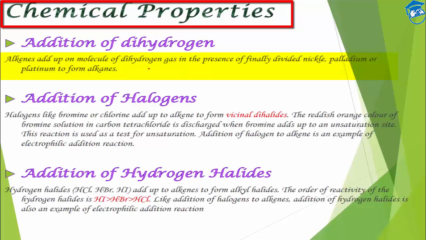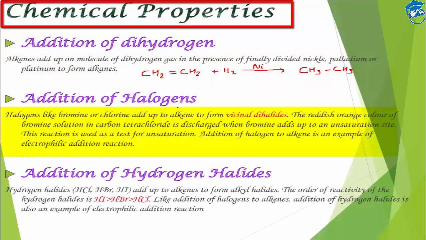For example, if we add hydrogen gas and then use a catalyst, they will get attached to it, and from the alkene we will get an alkane. Similarly we can do for other higher alkenes to get an alkane.